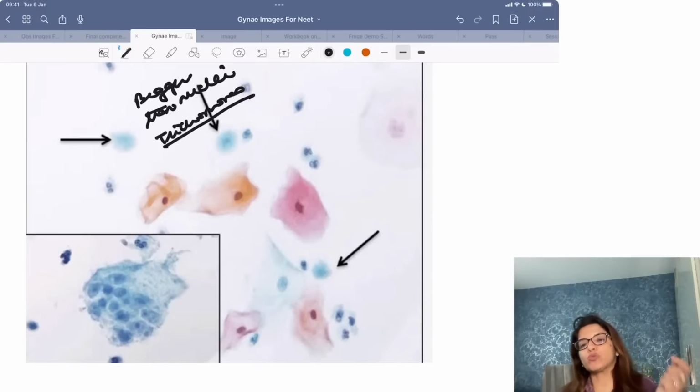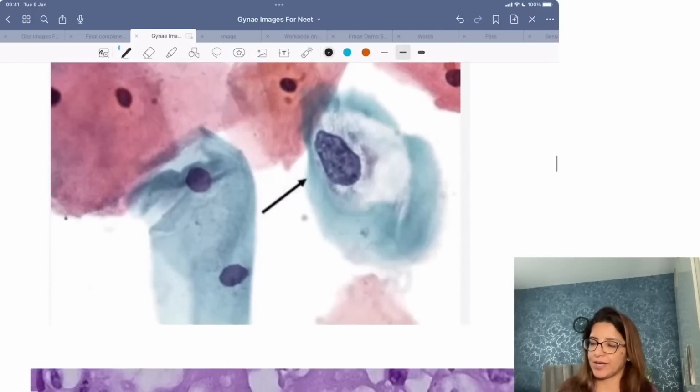So if it is smaller than the nuclei, that's a candidal spore. If it is bigger than the nuclei, that is trichomonas. In trichomonas you may see the flagella, you may not see the flagella, right? That is how you are going to recognize which infection is seen on pap smear, right? So these are small tricks which are going to help you in identifying.